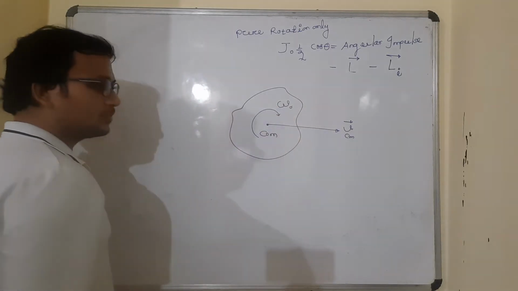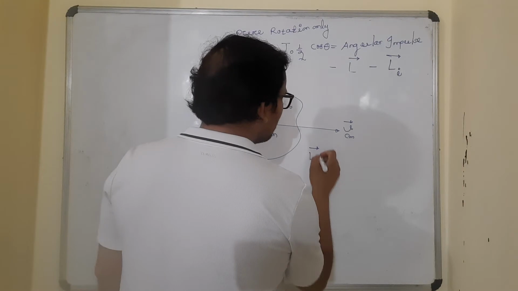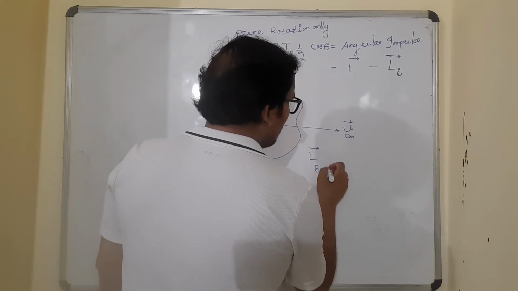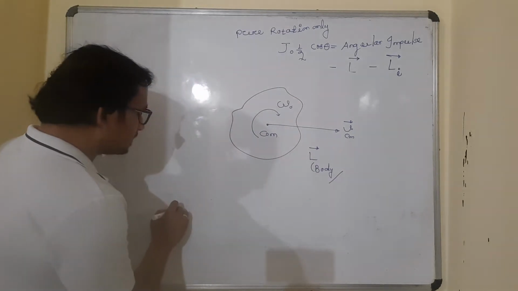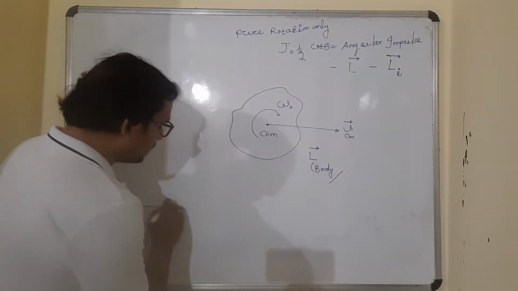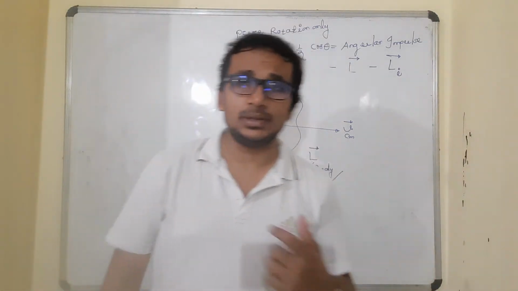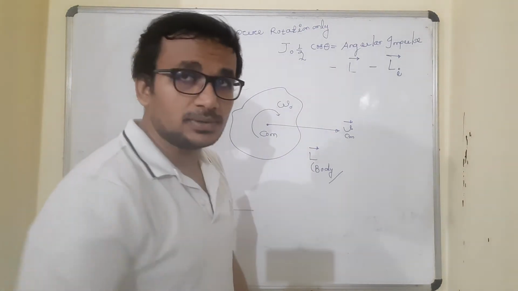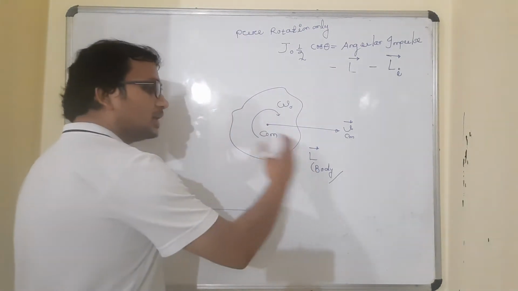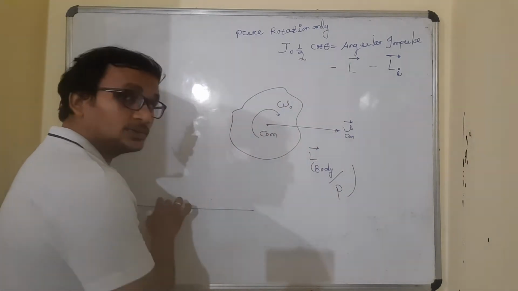And I want you to write the angular momentum of this body about a point P here. This point P is somewhere on the ground. I don't know, any random, arbitrary point somewhere on the ground. I want to write the angular momentum of the body with respect to the axis passing through the point P.